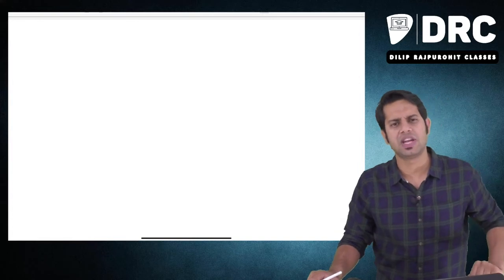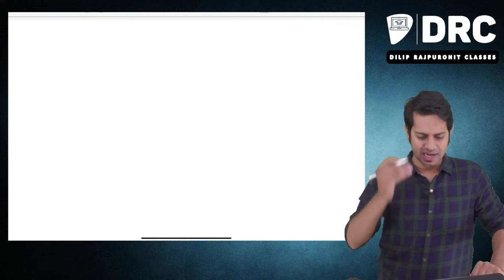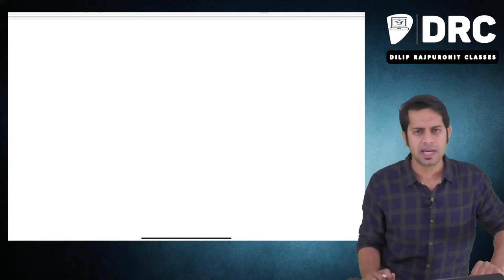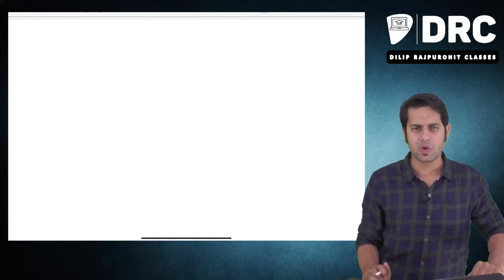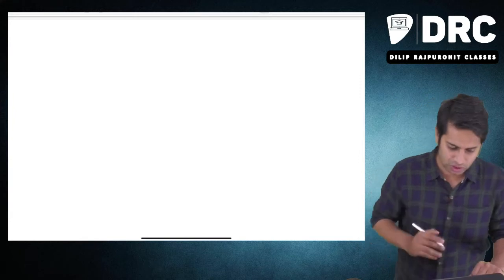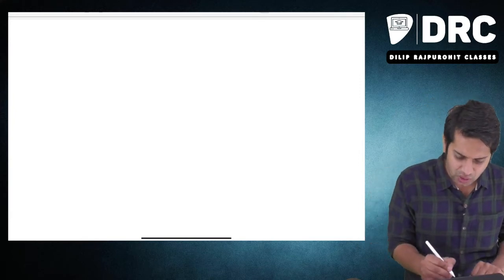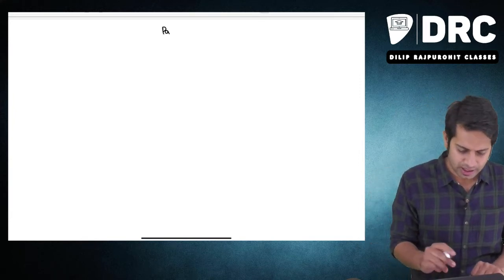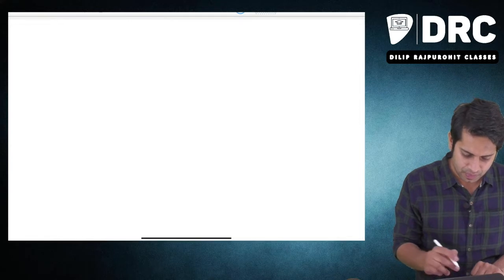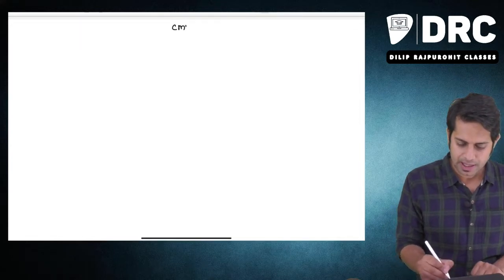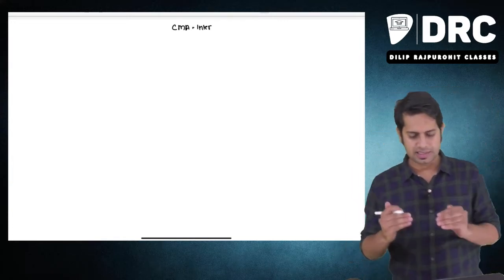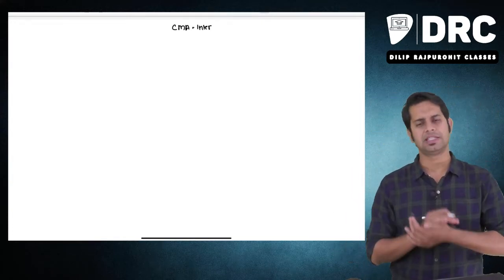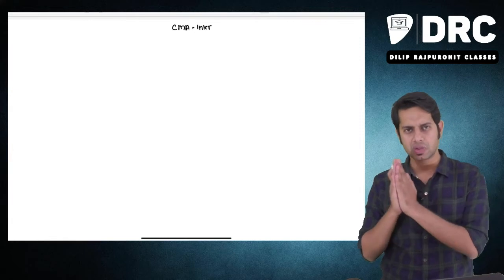With this brief introduction about me, let me start with the discussion about the course which is applicable for you and the flow of that course. This course which is being recorded is specially for CMA Inter students only.